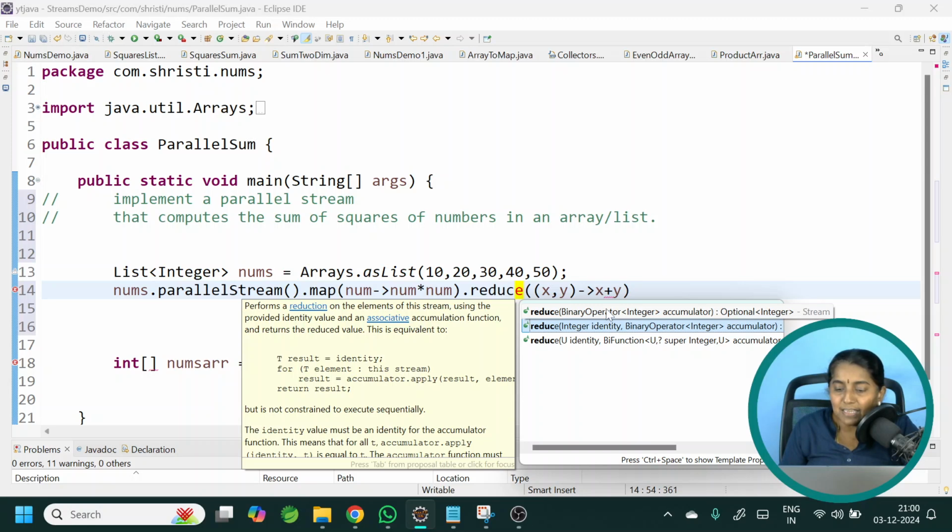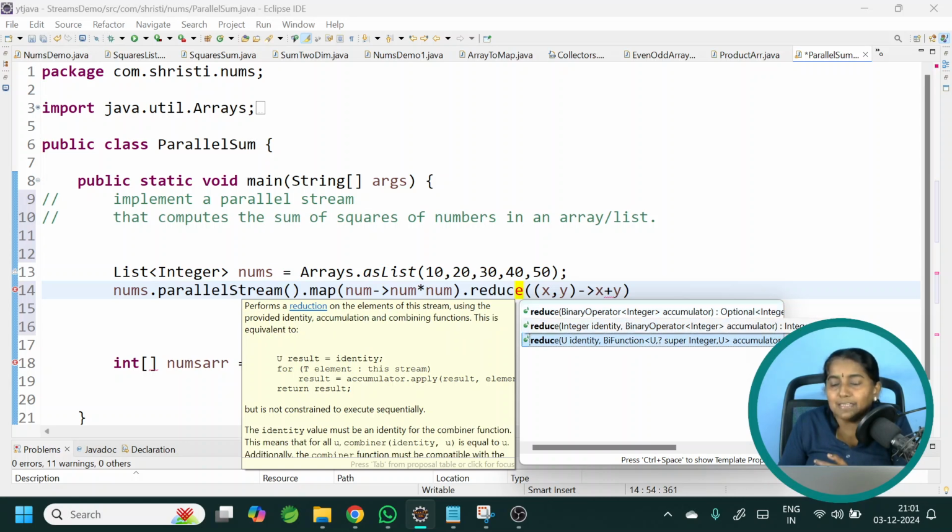In the first case, the return type is an optional integer. Why? If the accumulation is not happening, if some error occurs, if the value is not available, or if some exception occurs, we cannot send it directly because it may throw the exception directly. Rather, we can capture it in optional and call get method to return the value. But in the second case, we are getting the output directly. See this? The return type is integer.